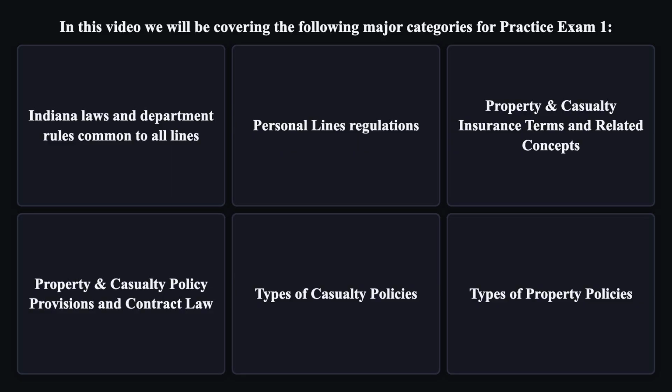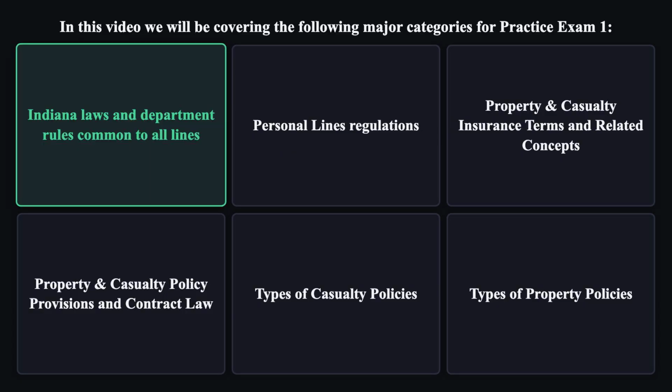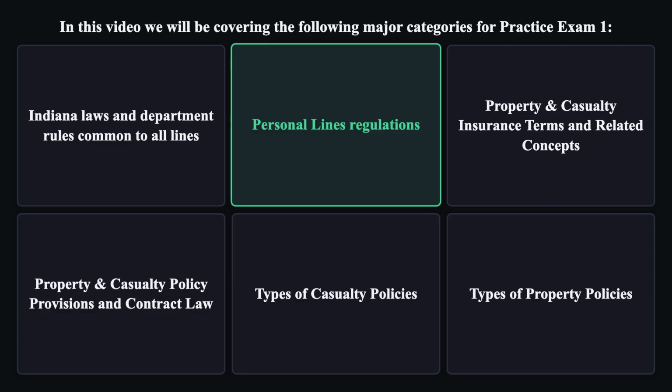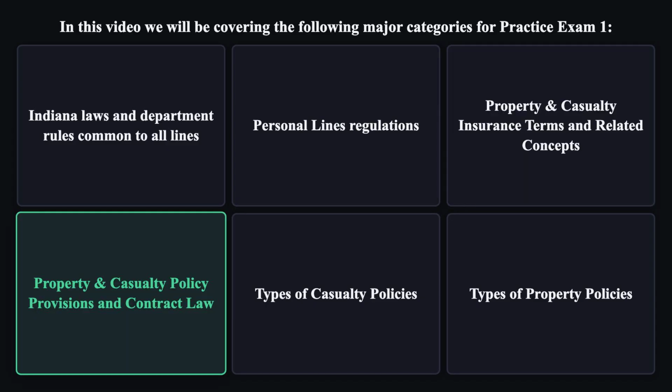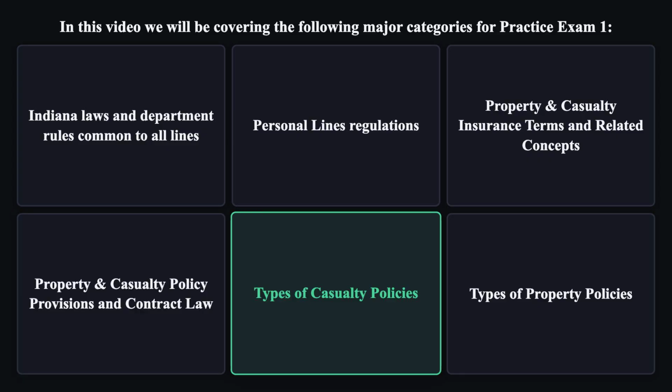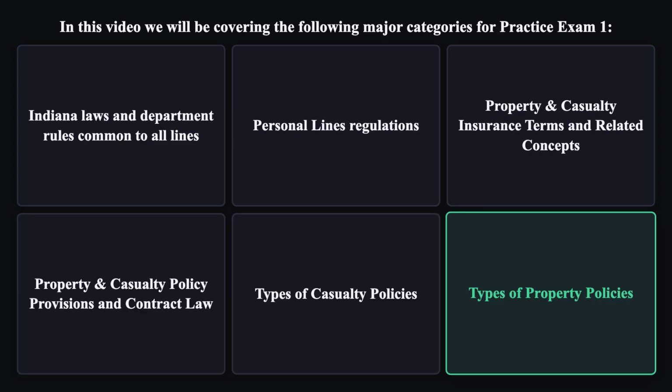In this video, we will be covering the following major categories for Practice Exam 1. Indiana laws and department rules common to all lines. Personal lines regulations. Property and casualty insurance terms and related concepts. Property and casualty policy provisions and contract law. Types of casualty policies. Types of property policies.